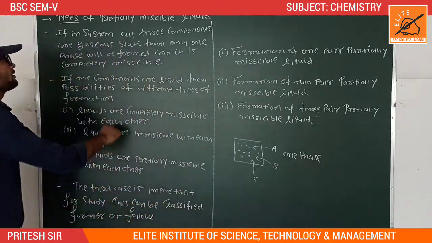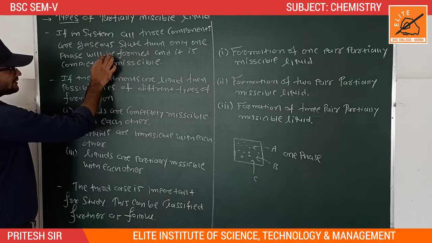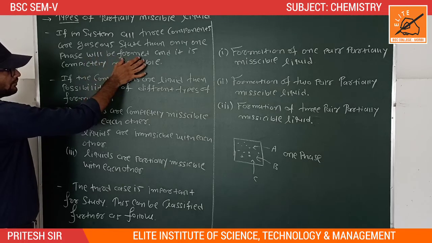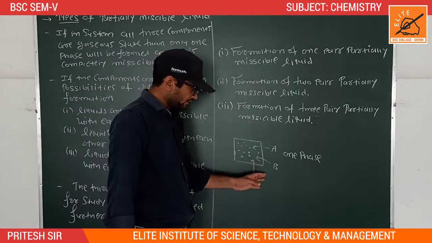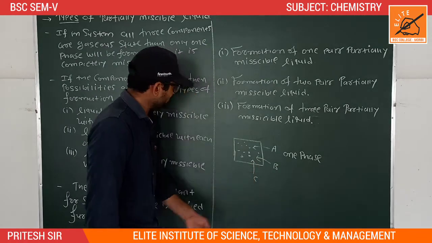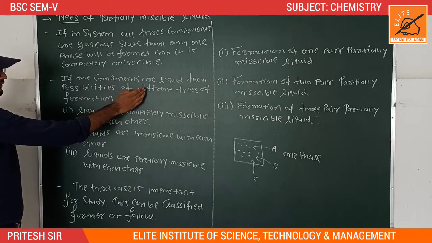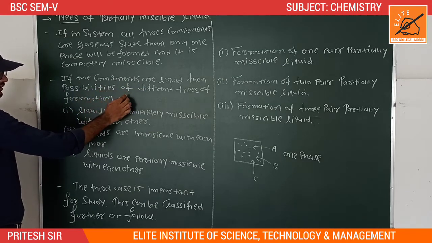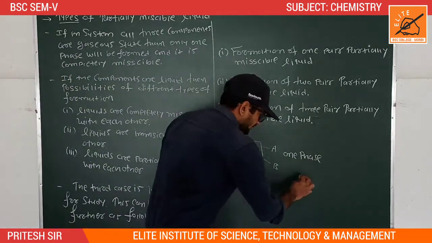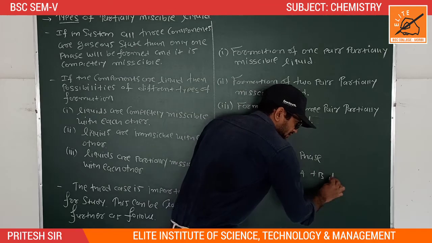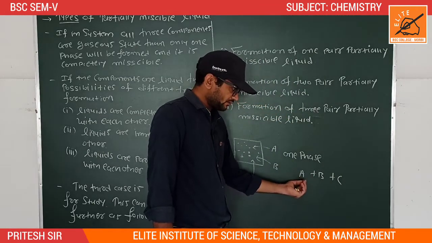So first, if in a system all the three components are in the gaseous state, then only one phase will be formed and it is completely miscible. All the three gaseous components form only one phase. And second one is, if the components are liquid, then there are possibilities of three types of formation. If A, B and C are all liquid, then three types of pair formation are possible.